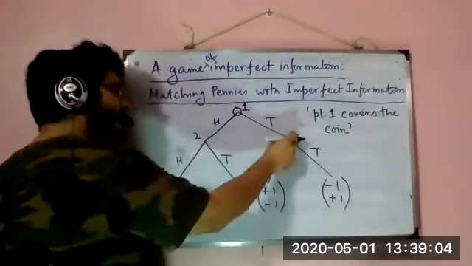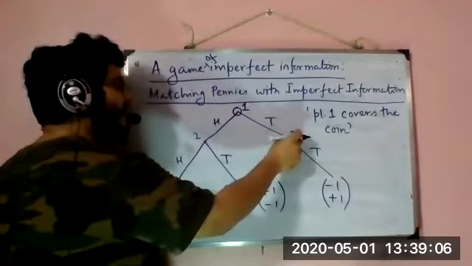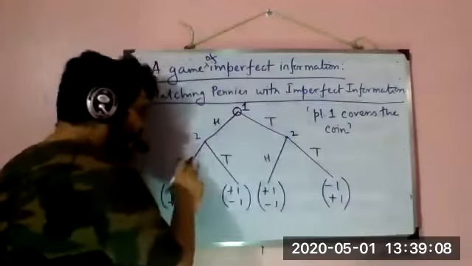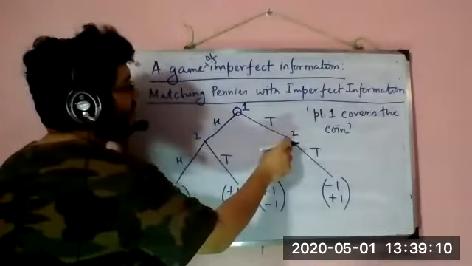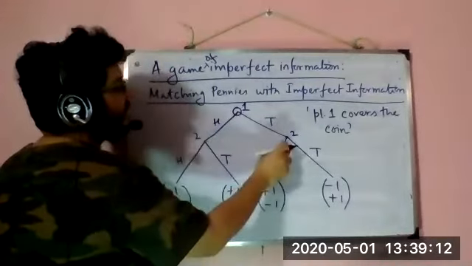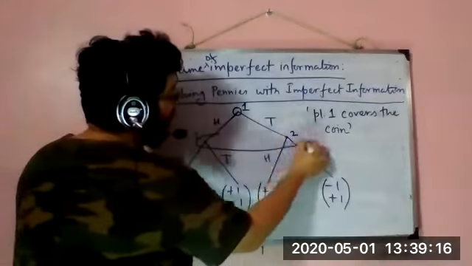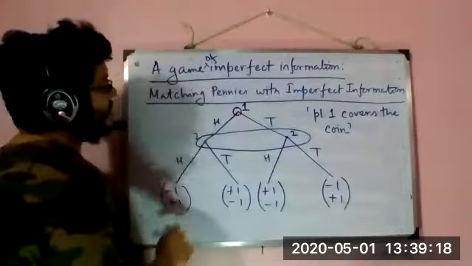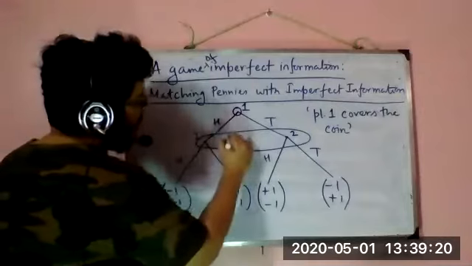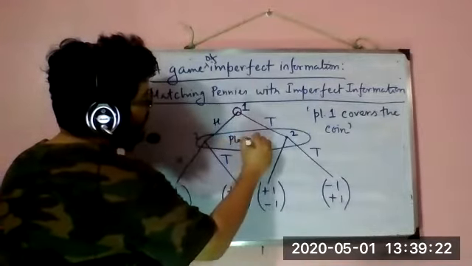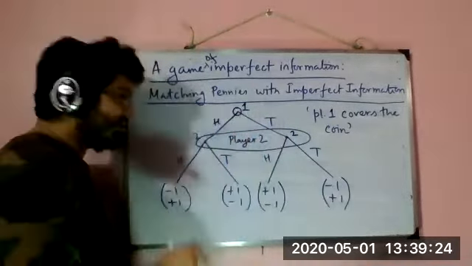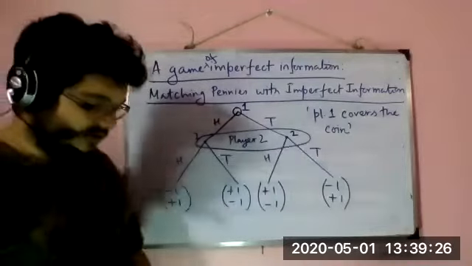Also at this decision node, player 2 has this information that player 1 has played. That means these two decision nodes contain the same information for player 2. So they belong to the same information set, and often, because of that, we write player 2 here. The reason being we want to save space, nothing else.